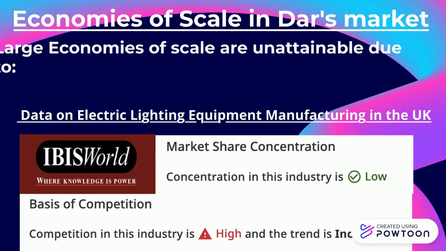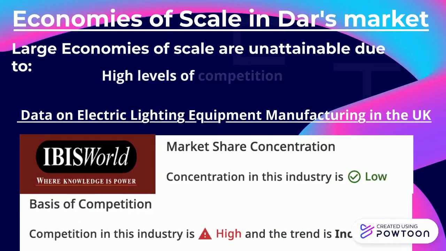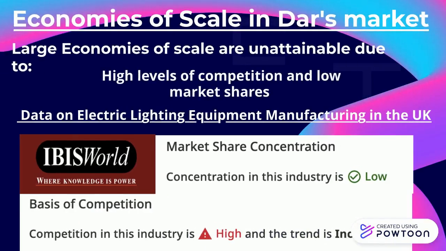In DAR's market, large economy of scale savings are unattainable due to the high levels of competition and low market shares of incumbents. They cannot attain operation levels high enough to achieve these savings, and therefore entrants can enter the market and competition is allowed with incumbents such as DAR, as their marginal costs will not be too high.